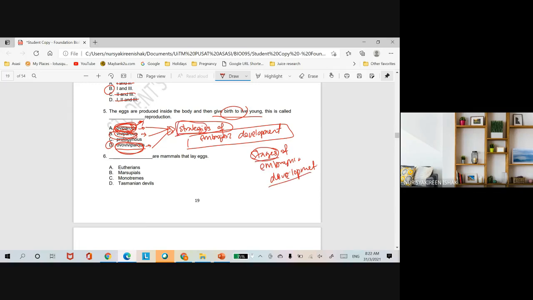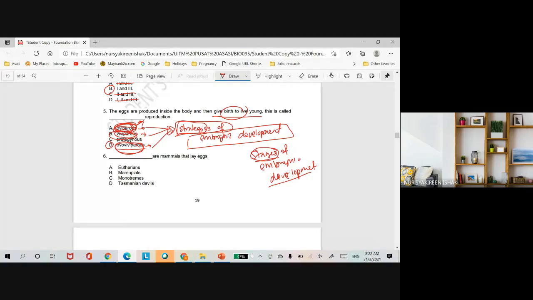Okay, stages of embryonic development. You have fertilization, and then after fertilization you have cleavage kan? So sperm fertilizes the egg, produces zygote. Okay, so it divides into 2 cell, 4 cell, 8 cell, 16, 32, and then it forms morula kan? And then it forms blastocyst, and then that is cleavage kan?